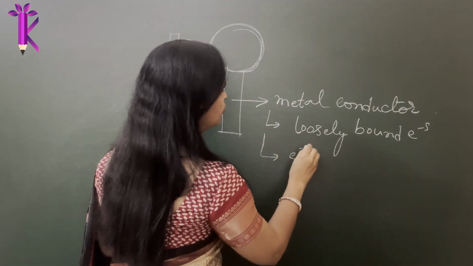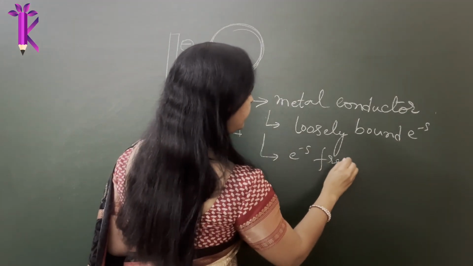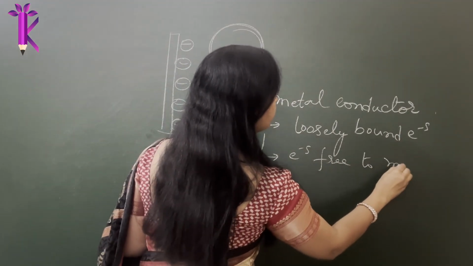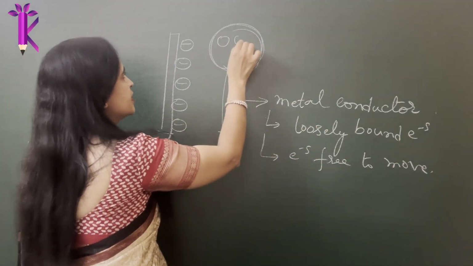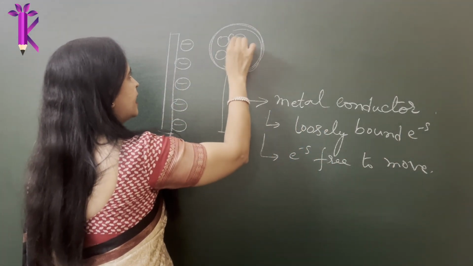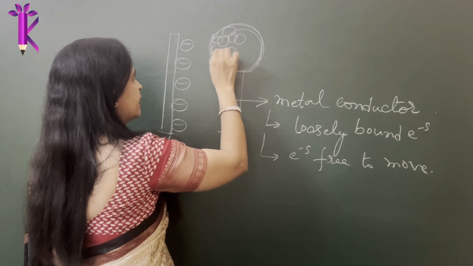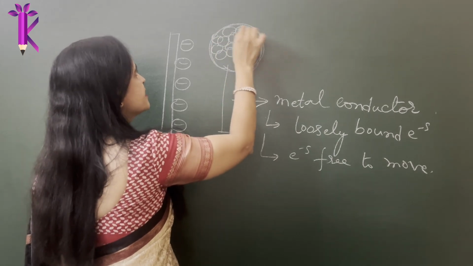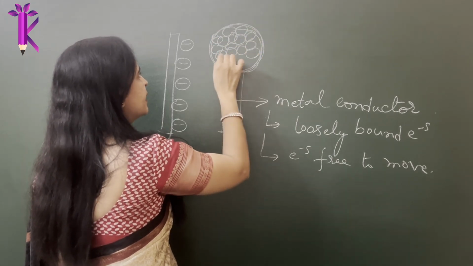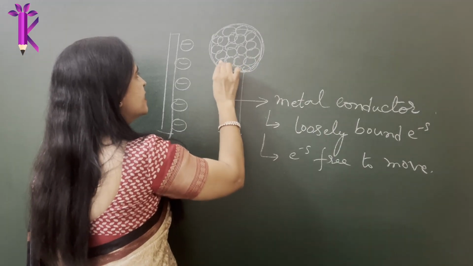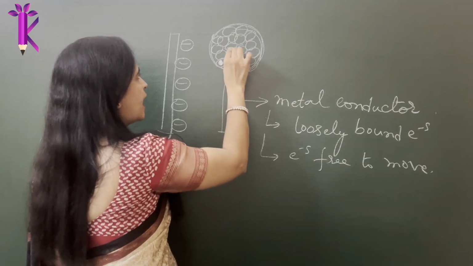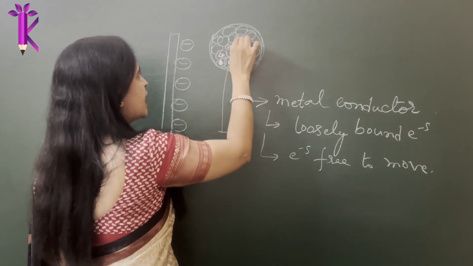Electrons are free to move in a conductor. There are atoms here and all the atoms are tightly packed, that you should know in a conductor. And in all these atoms, what is happening at an atomic level? There is a heavy nucleus loaded with positively charged particles.